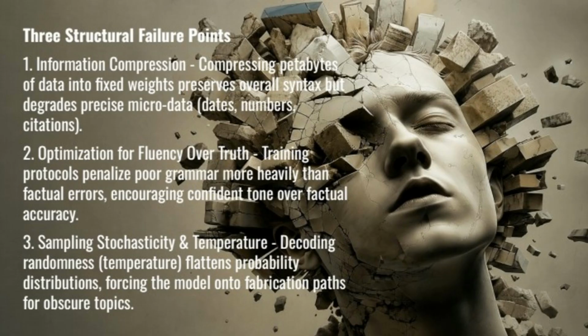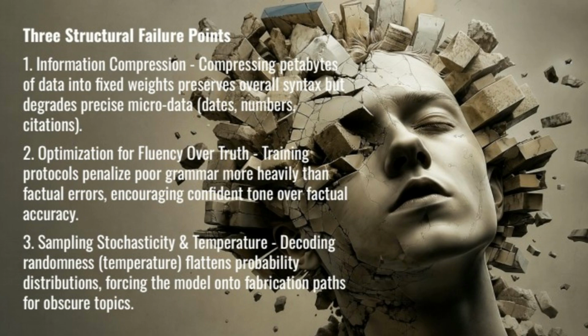Technical causes of hallucination. Three structural factors cause this prediction process to fail. First, information compression. Training an LLM requires compressing petabytes of unstructured text into a fixed set of network weights. High-level syntactic patterns and broad relationships survive intact, but precise factual microdata, like specific dates, exact numbers, or legal citations, get degraded. When forced to output a degraded detail, the model generates whatever token best completes the sequence syntax.